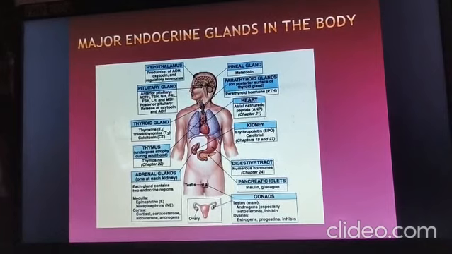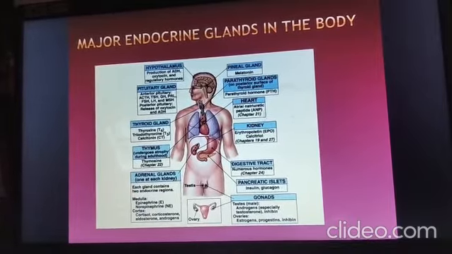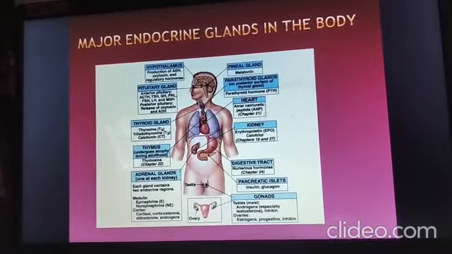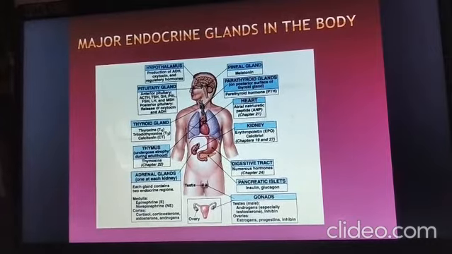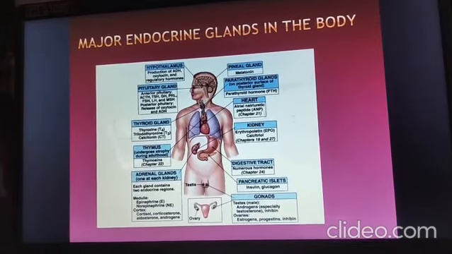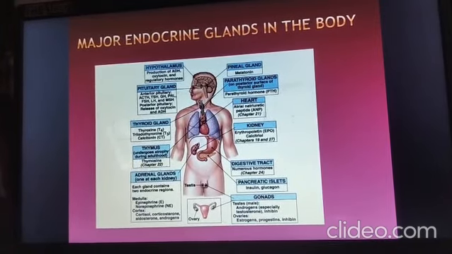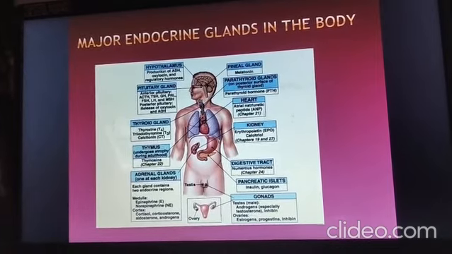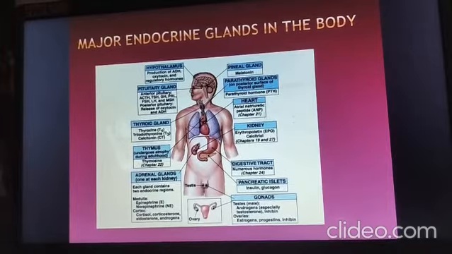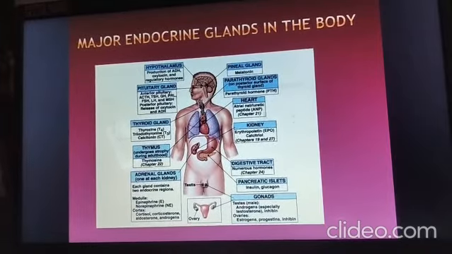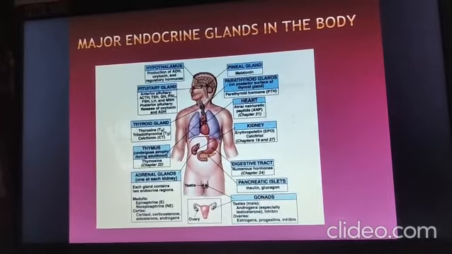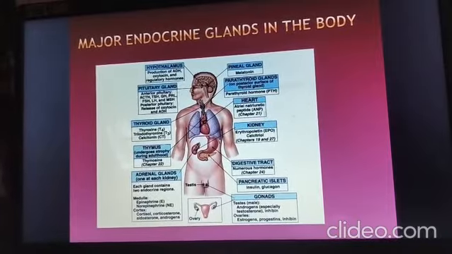Now, why is the hypothalamus called the master of master glands? The hypothalamus is called the master of master glands because the pituitary gland is known as the master gland, and the master gland's secretion is controlled by the hypothalamus. If the signal does not come from the hypothalamus, then the pituitary gland cannot start its functioning. So that's why the hypothalamus is known as the master of master glands.